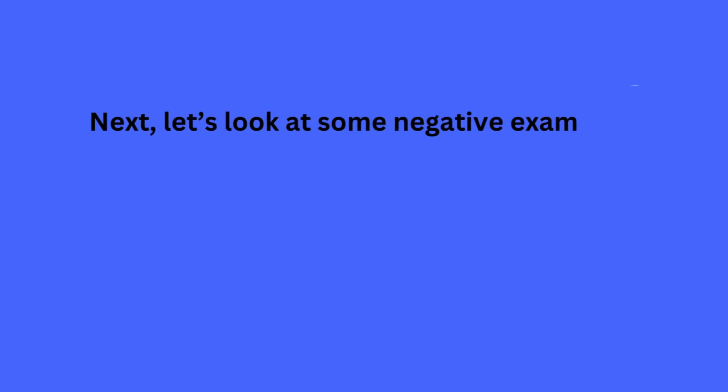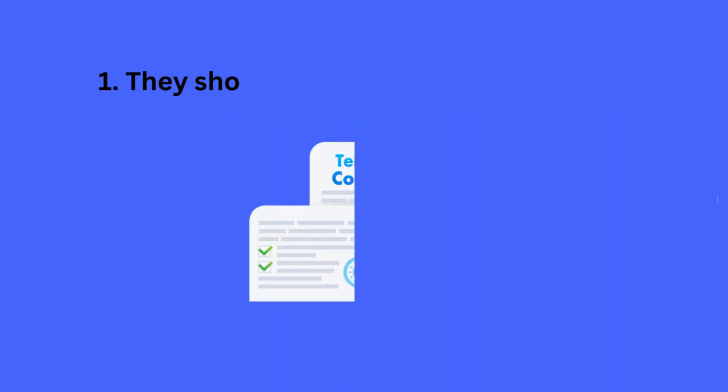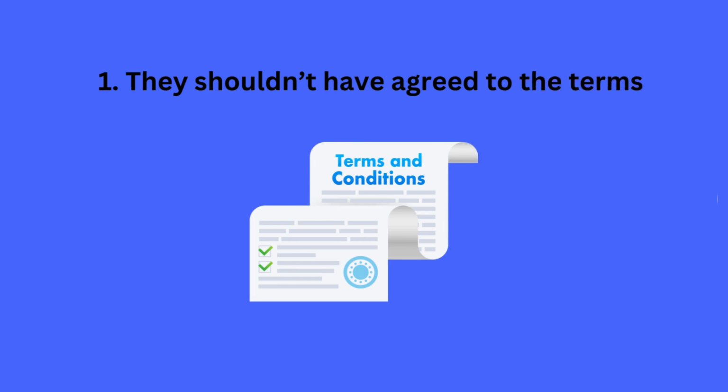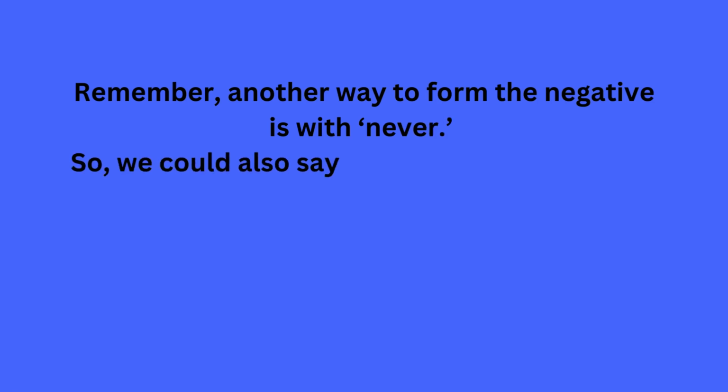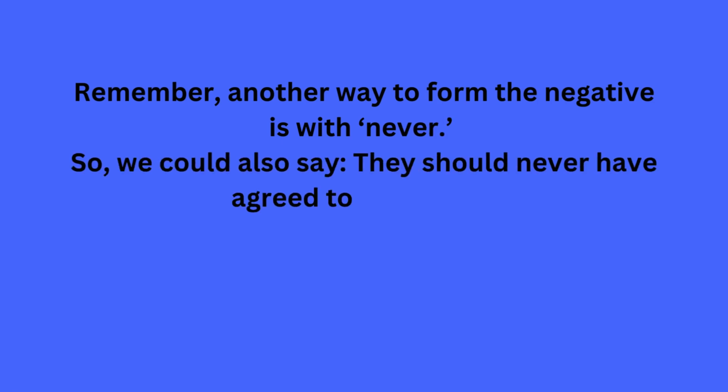Next, let's look at some negative examples. 1, they shouldn't have agreed to the terms. Remember, another way to form the negative is with never. So we could also say, they should never have agreed to the terms.